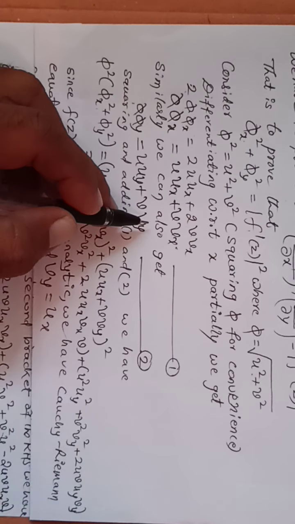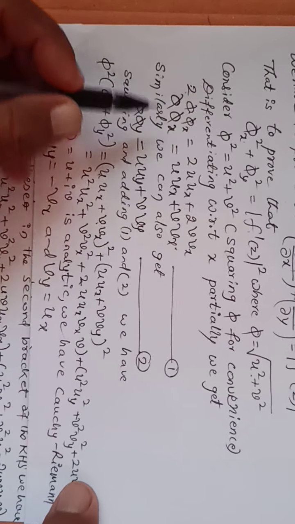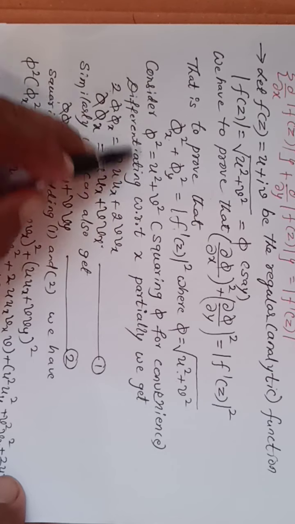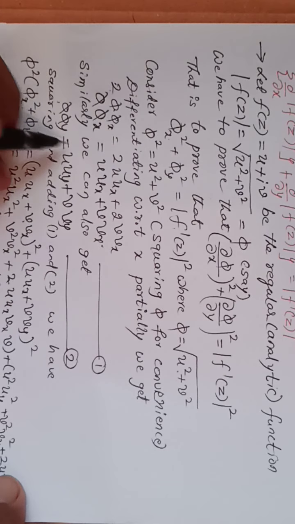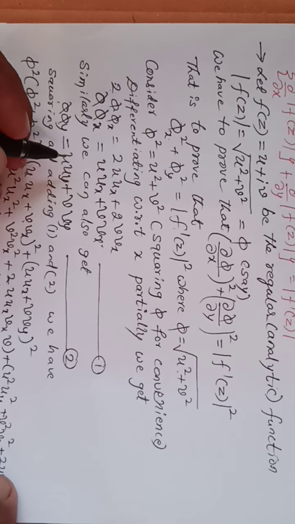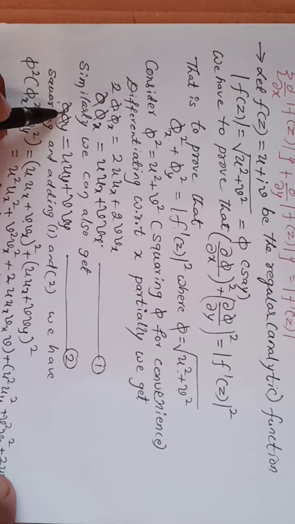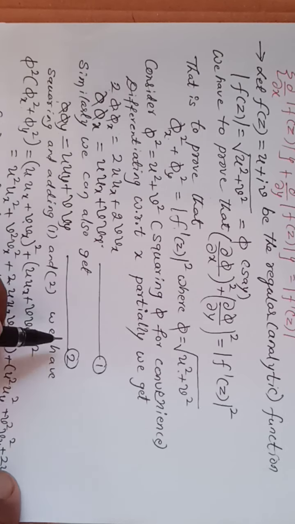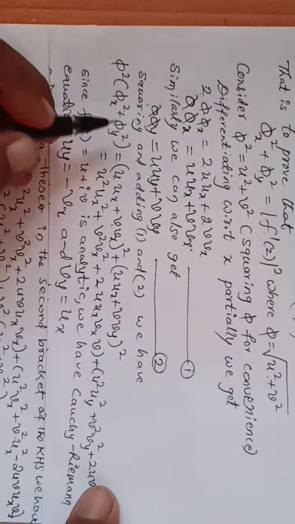Similarly, differentiating with respect to y, we get 2φ φy, and after cancelling 2, φ φy = u uy + v vy. This is equation number 2.